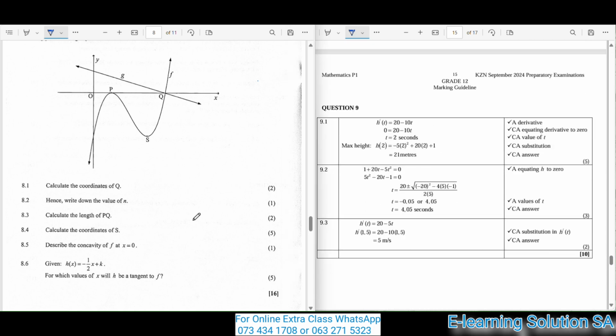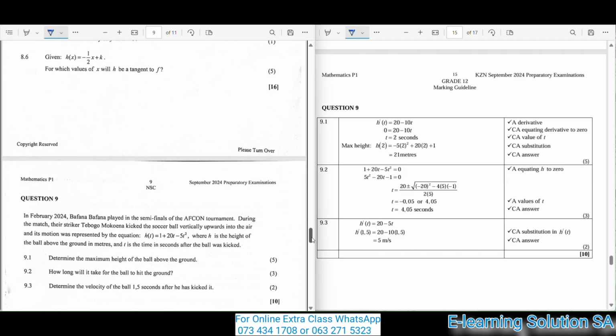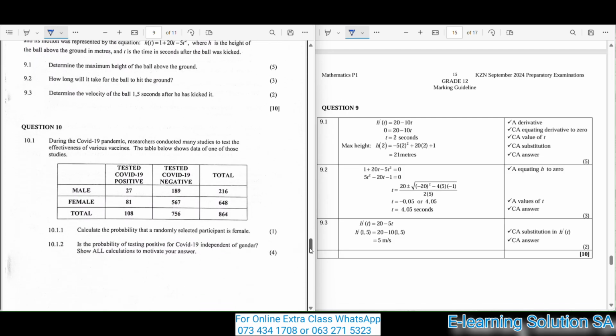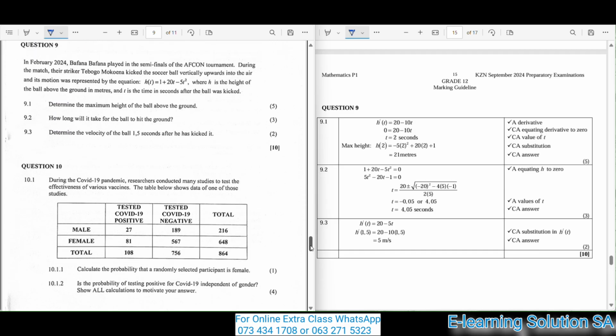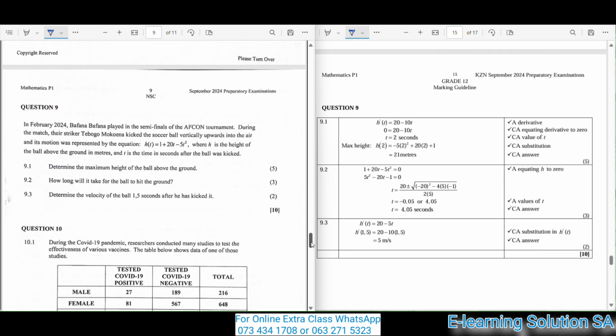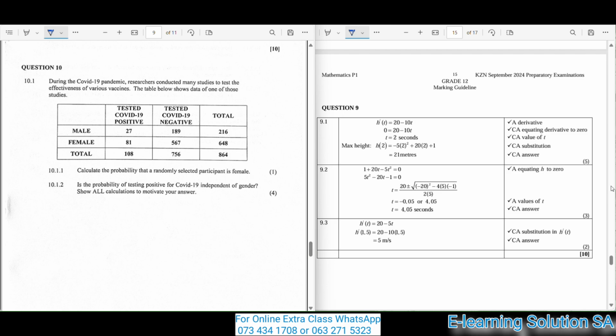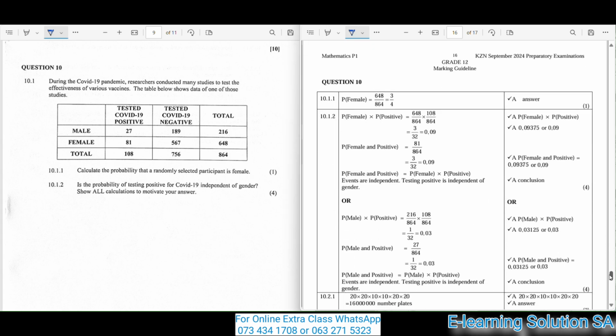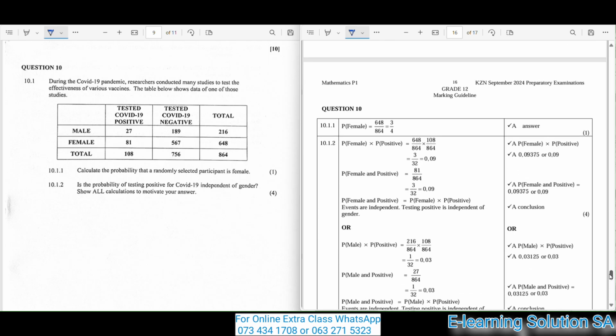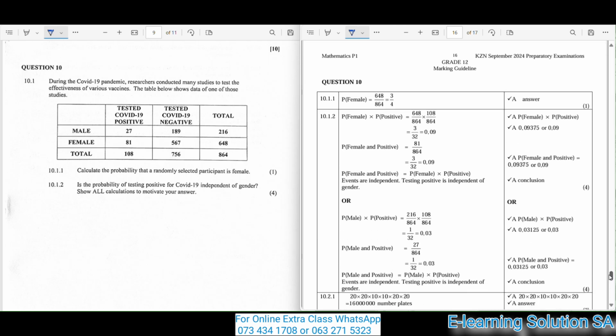Okay guys, let's move over to our last question. Question 9. It's our second last actually, not our last question. Question 9. That's our question 9, and those are the answers presented in question 9. I'm hoping that you are having a clear view. So moving over to our question 10. So those are the answers in question 10, and these are the questions and answers presented to you, as you can see on your screen.